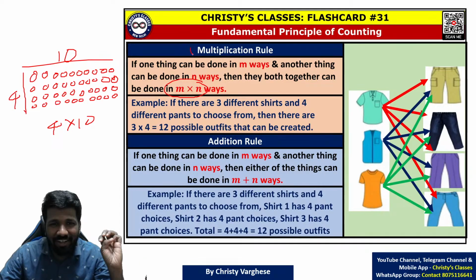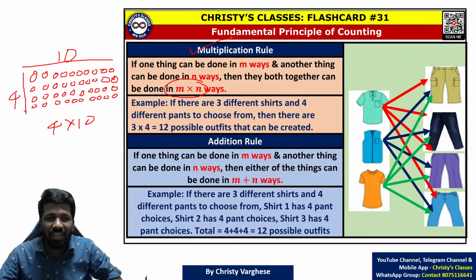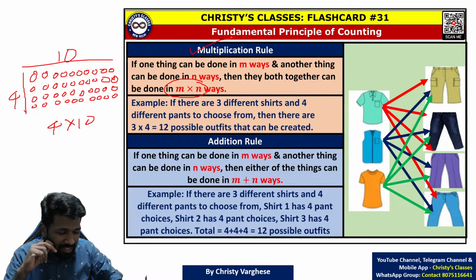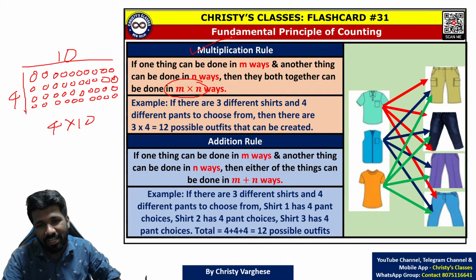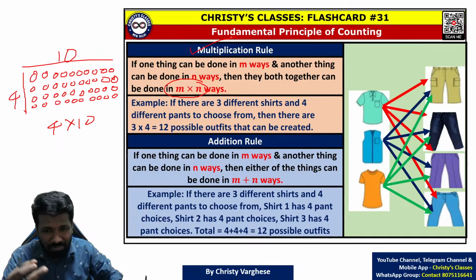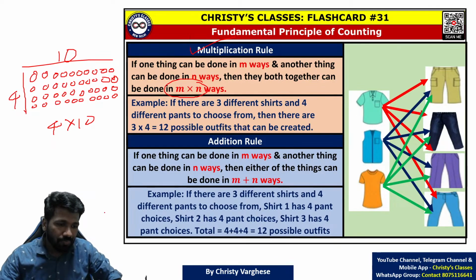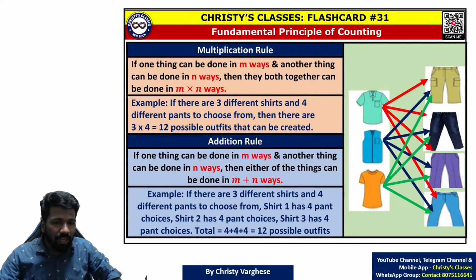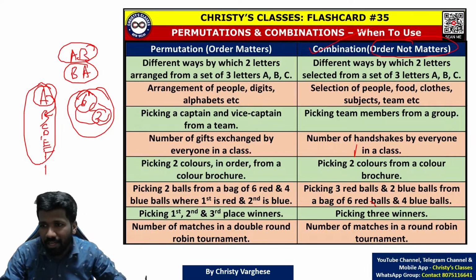There you are indirectly using the multiplication rule itself. So this is not a new rule. You are already using it in your daily life to count the number of things. That is common sense only. Don't consider it a rule that you are learning for the first time. You have already been using the same thing, not stated as a rule, but using common sense. Is it clear to all of you? So if you are clear about this fundamental principle of counting, then you can completely forget the permutation formula. Or if you haven't learned it, you don't have to learn it in the first place.